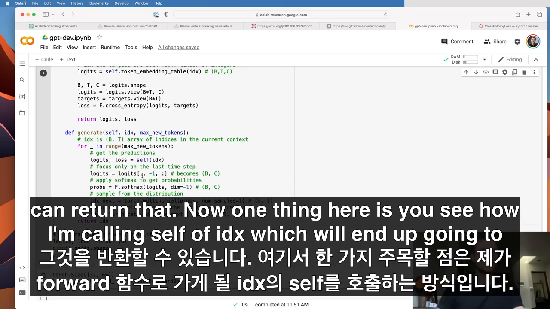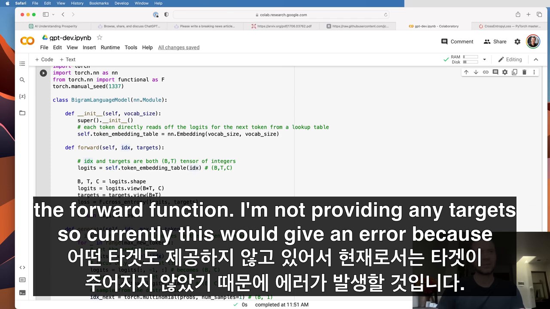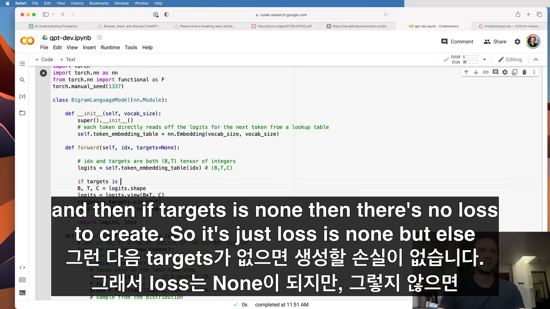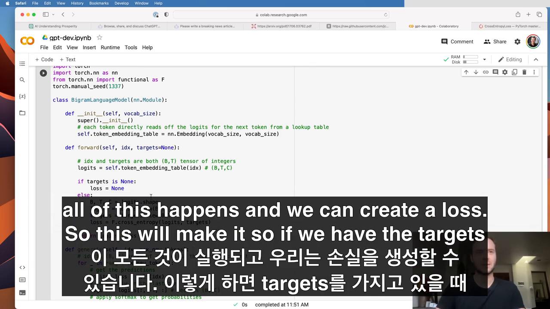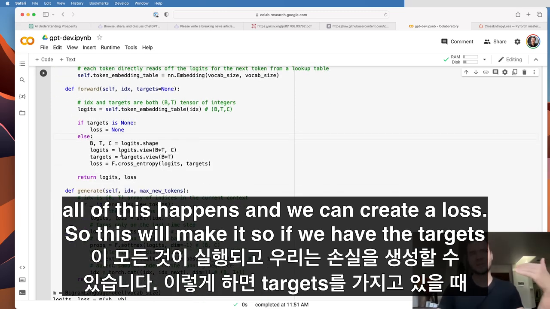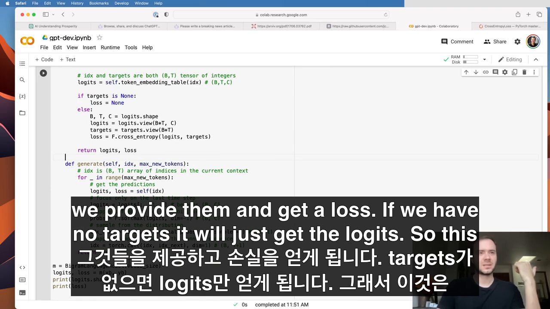Now, one thing here is, you see how I'm calling self of IDX, which will end up going to the forward function. I'm not providing any targets. Currently this would give an error because targets is not given, so targets has to be optional. Targets is None by default, and if targets is None, then there's no loss to create, so loss is None. Else, all of this happens and we can create a loss. So if we have the targets, we provide them and get a loss. If we have no targets, we'll just get the logits. So this here will generate from the model.